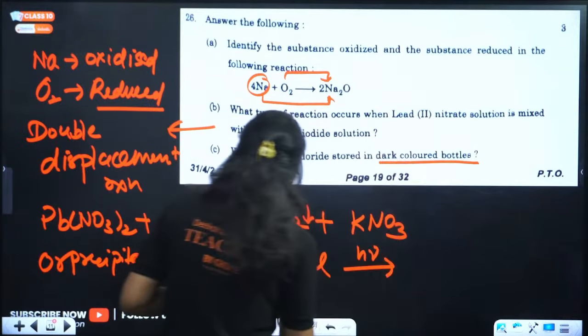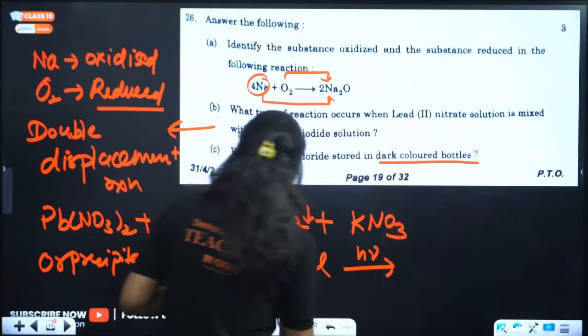So why do we store silver chloride in dark colored bottles? Because silver chloride, when exposed to sunlight, undergoes photolytic decomposition and produces silver and chlorine gas, right? That's why we do not store it in clear bottles, we store it in dark colored bottles. What is the term we're looking for? Photolytic decomposition. You should have written this term there. If you wrote it there, do not worry, you got full marks for this question, my dear students.